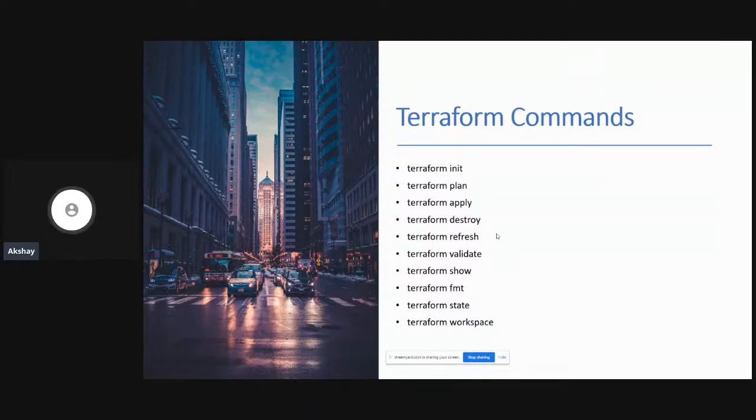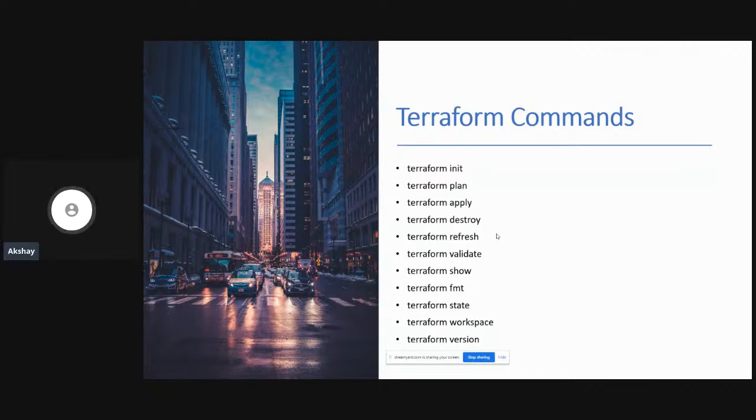So these are all the different Terraform commands, and mostly we will only be working with the init command, the plan command, the apply command, and the destroy command. The rest of the commands we may not work with on a frequent basis, but the initial 4 to 5 commands are what you will be using. And most of the time, you may never need to do refresh, because refresh is already done when you do Terraform plan or apply or destroy. Refresh is done in the background. Okay. So let's move on. One last command, which is Terraform version.